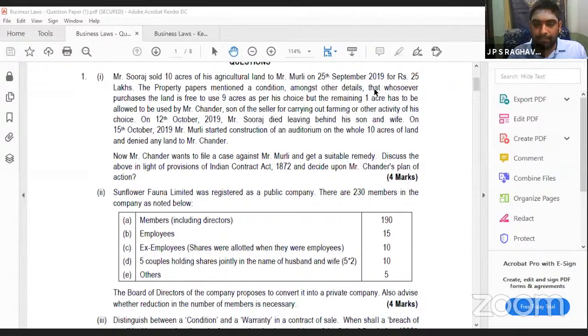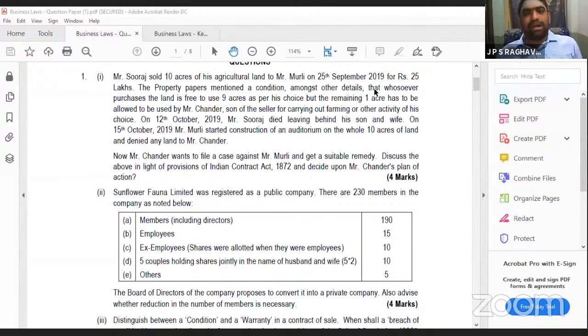If you leave out employees and ex-employees, and in the examination other shares are more and joint shares are more, then how can we know whom to reduce? You don't reduce anything. You only have to tell that reduction should be there. You don't reduce anyone. You don't have any right to send them away.